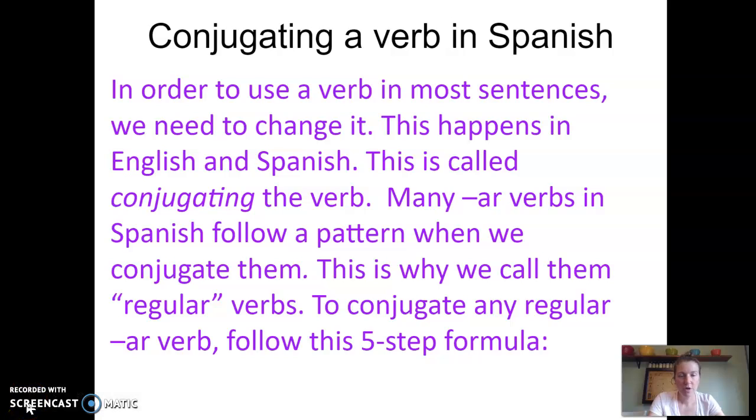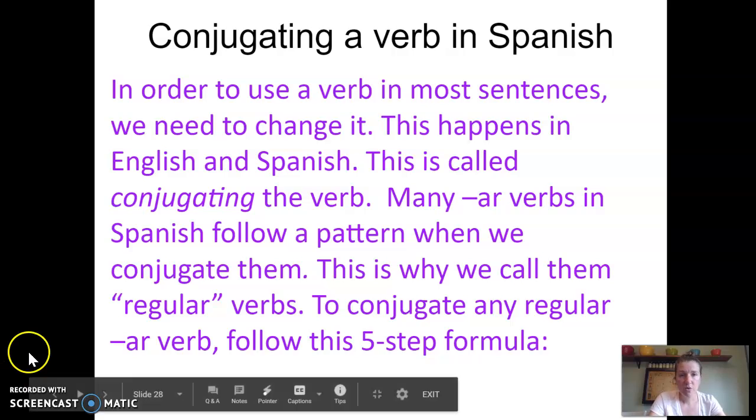Everyone, before you watch this video, you should have watched the first video that I posted and filled out numbers 1 through 24 on your AR verbs vocab list. Those are the definitions of those AR verbs. This is the second part of those notes, which is about conjugating. So it's more grammar and explains how to use those verbs in a sentence.